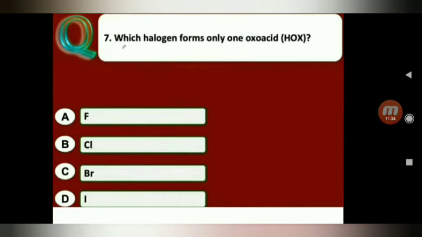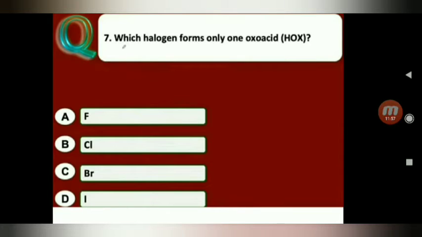Which halogen forms only one oxo acid, HOX? A. Fluorine, B. Chlorine, C. Bromine, D. Iodine.